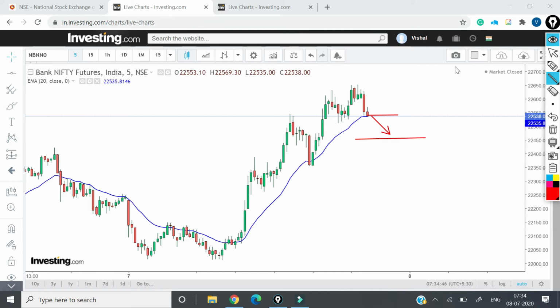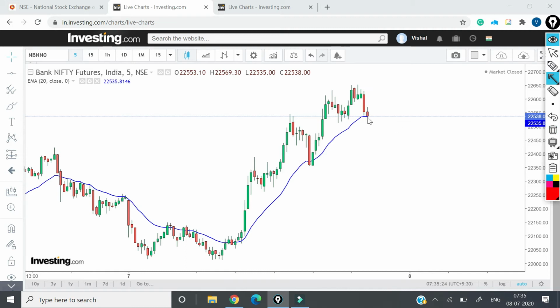So second scenario is, let's say Bank Nifty actually opens up somewhere here. Then in that case I will wait for some kind of a sideways momentum or some sort of a consolidation to happen. And then if it goes up to this level, then I will buy it over this level, and for a target of 22,500 or so. And if there is a breakout, then yes, 23,000 is on the cards. So this is how I am planning to trade in Bank Nifty.